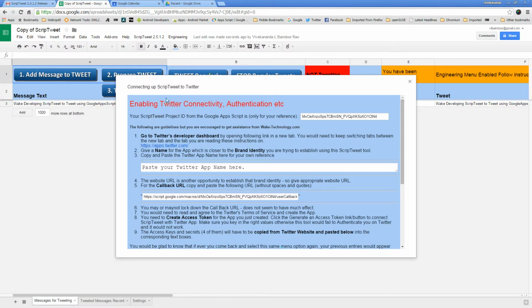This option is for connecting this tool with Twitter, enabling Twitter connectivity, authentication, etc. So this project has this ID, that's for your information, and these are the guidelines.